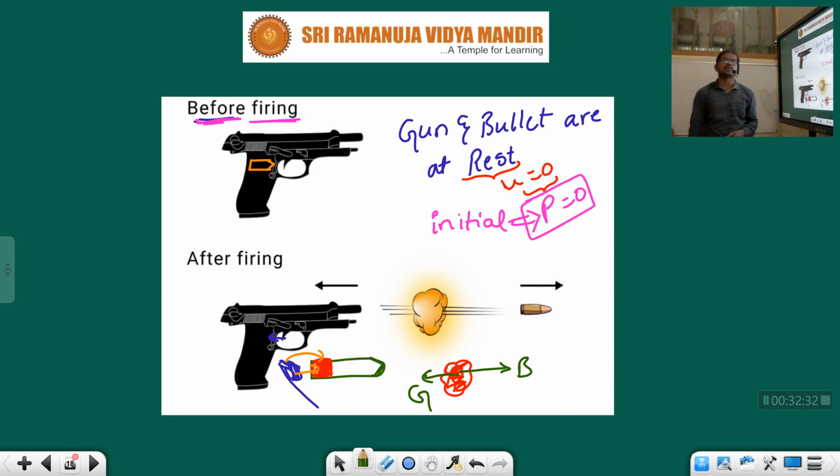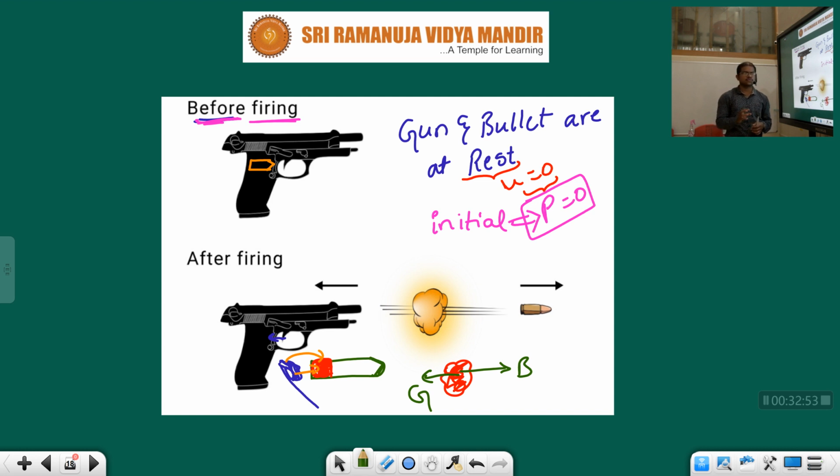Action and reaction, children, action and reaction. That means the piston applies an action on the bullet, a force applied on the bullet. Okay, that fire happened. Due to that, what will happen, children? Reaction will come. Now for every action there will be an equal and opposite reaction.